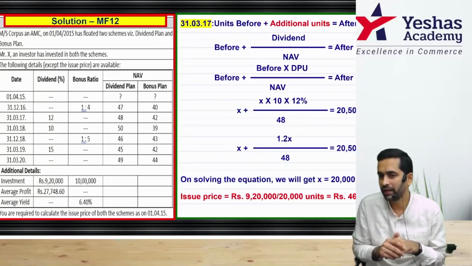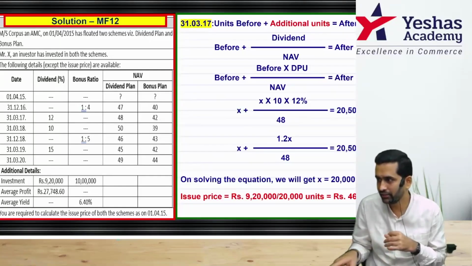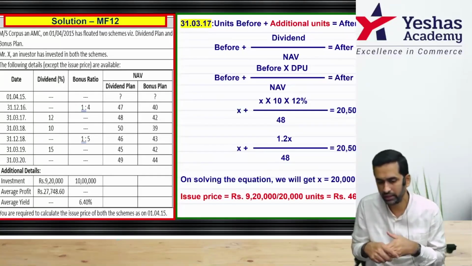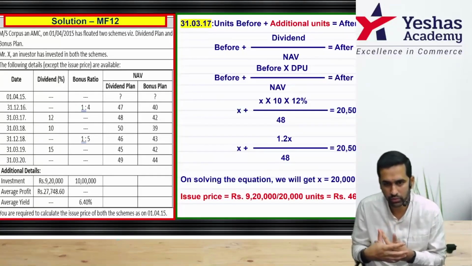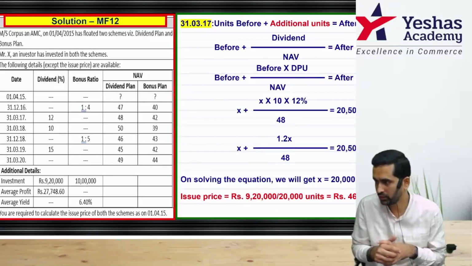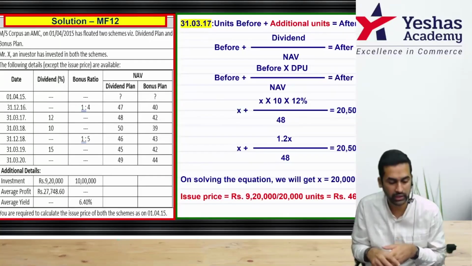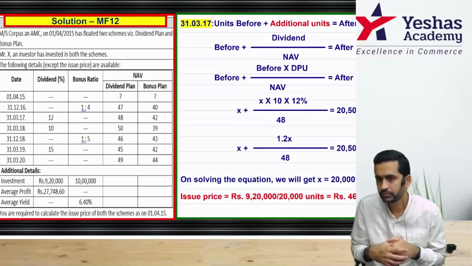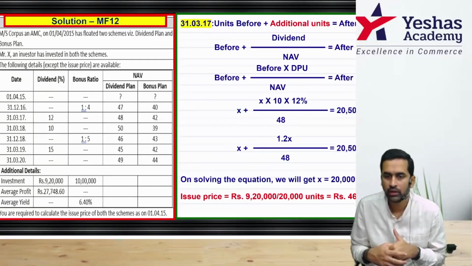In bracket we can understand this as entry date NAV. Entry date NAV is equal to 9,20,000 rupees divided by 20,000 units. 46 rupee is the rate at which he bought these units. Done. This is under dividend plan.